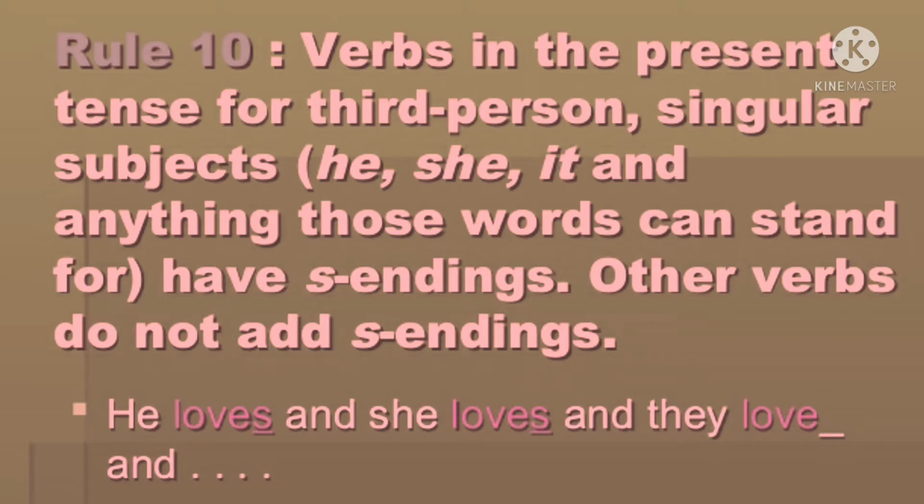Okay. See students, now let us see the 10th rule here. Verbs in the present tense for third person singular pronouns. That is for third person singular pronoun subjects. What you'll get here? He, she, it and subjects. Even if you take singular nouns also, he, she, it and any singular nouns, then in the simple present tense, that verb will end with s or es, whereas other verbs do not end. That is for other verbs like plurals, second person plural and singular, third person plural, and for that it won't end with s or es.